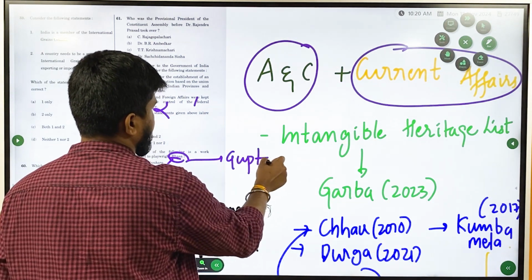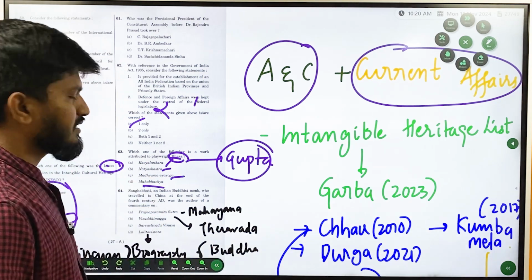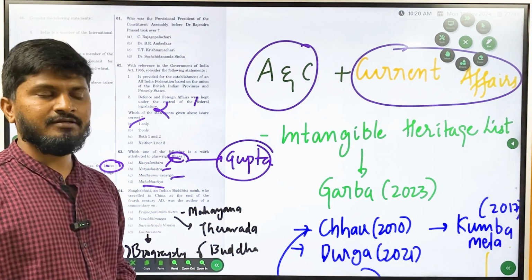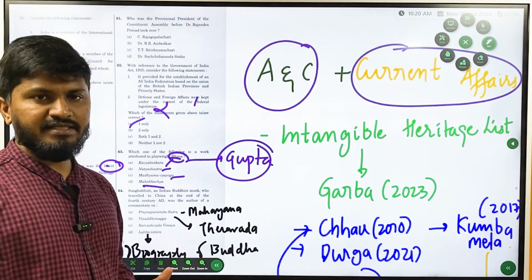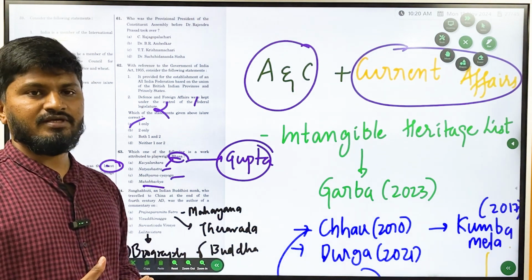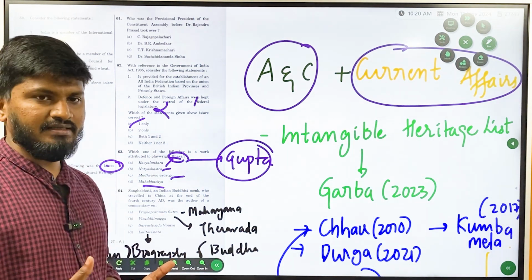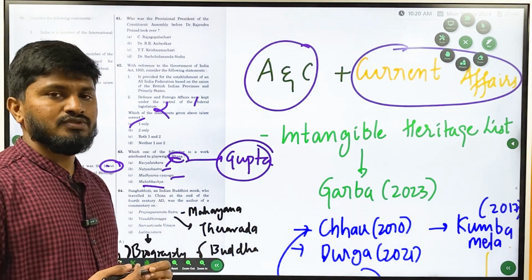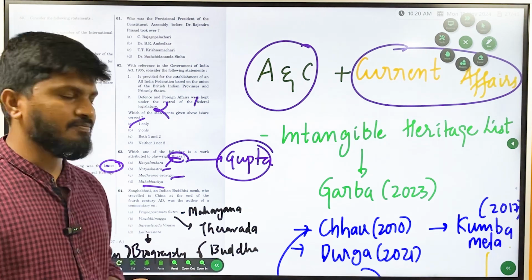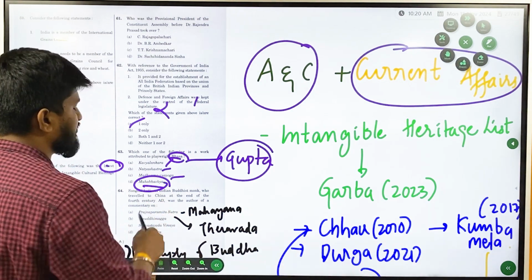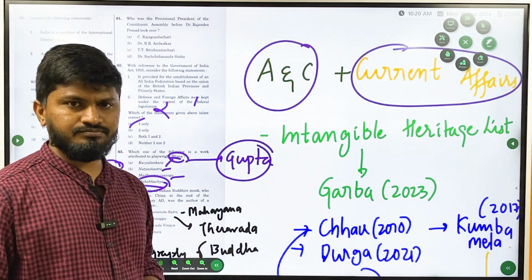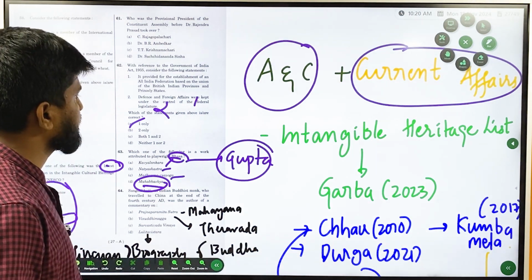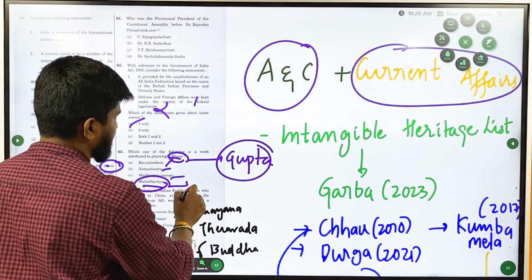In these options, Kavya Alankara was written by another person, and Natya Shastra was written by Bharata Muni. If you know about Natya Shastra in art and culture, you might have read it. The first line in the dance forms of India says that Natya Shastra is the source of Indian dances, and it was written by Bharata Muni. And then Mahabhashya, sorry, Mahabhashya was written by Patanjali.